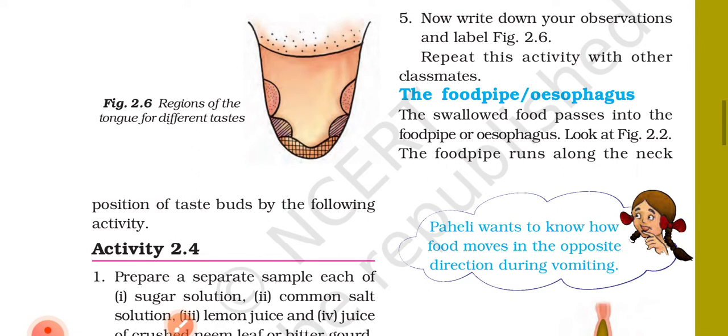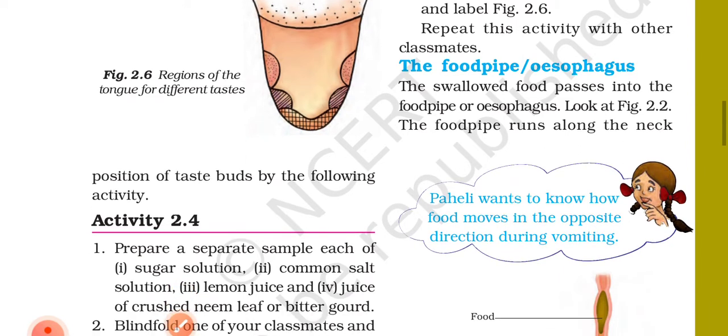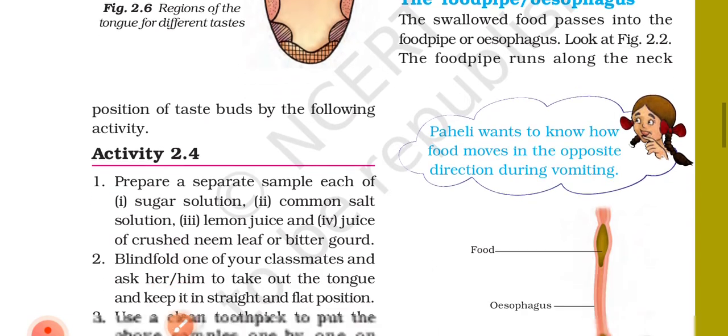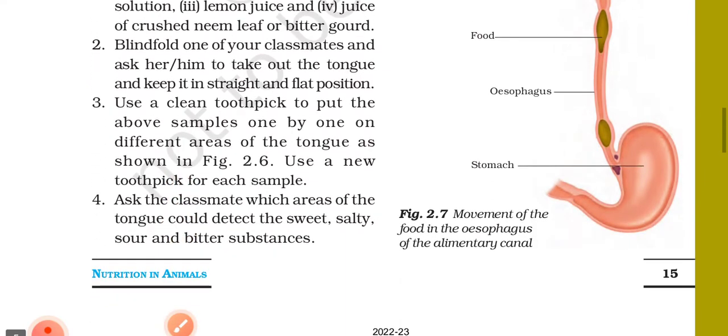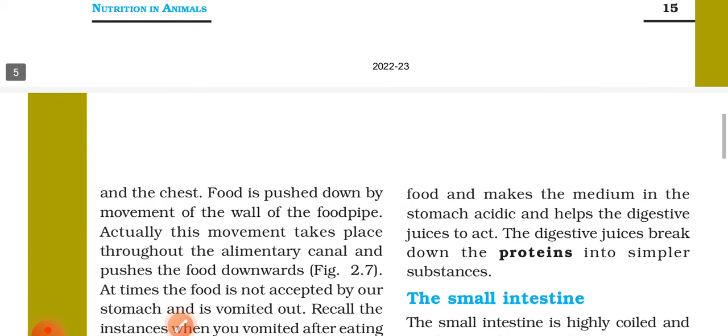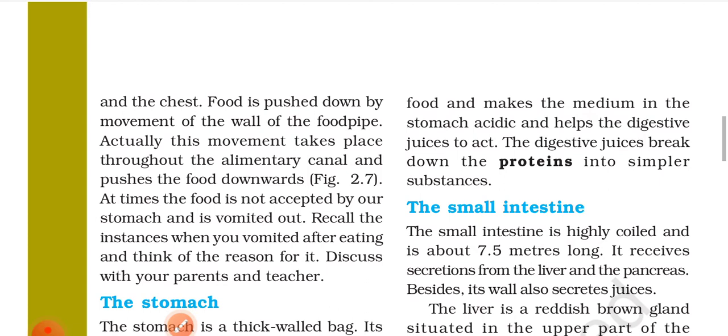The food pipe, esophagus. The swallowed food passes into the food pipe or esophagus. Look at figure 2.2. The food pipe runs along the neck and the chest. Food is pushed down by the movement of the wall of the food pipe.